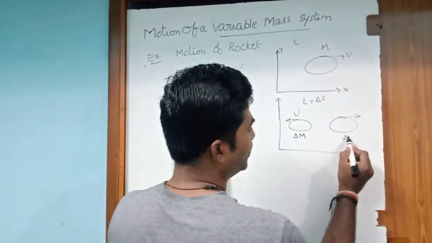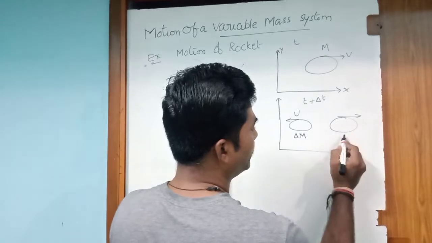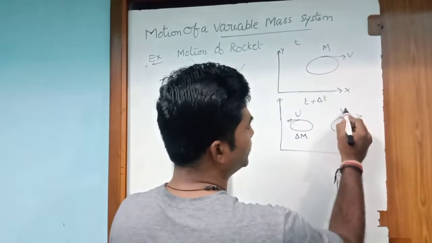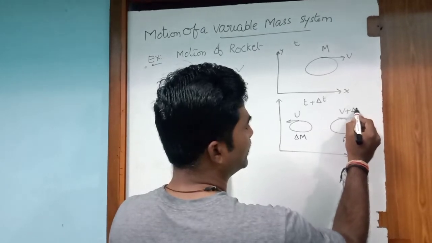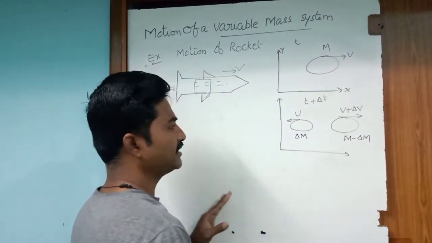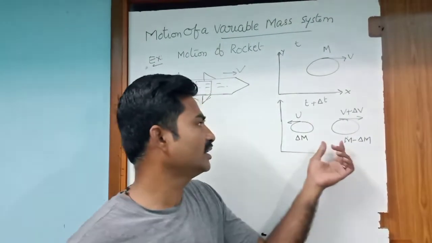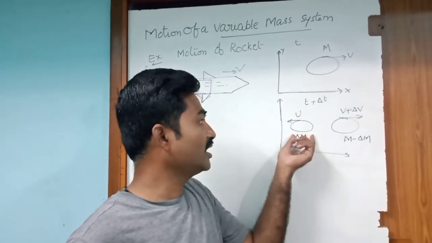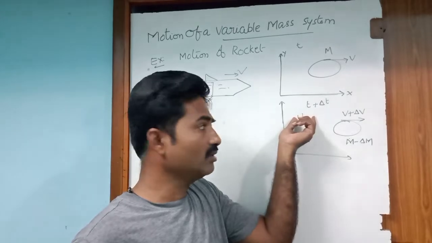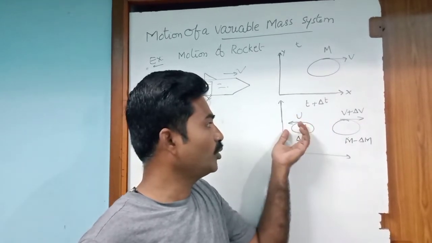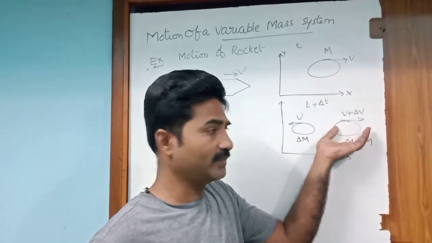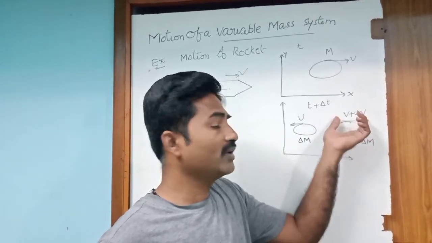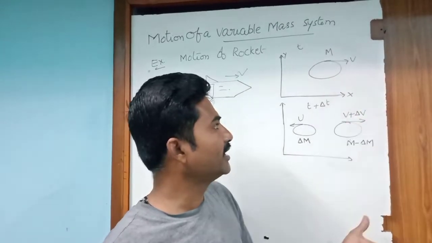The remaining mass of the system is m minus delta m, moving with velocity v plus delta v. Observe this diagram: the system ejected a mass delta m with velocity u, opposite to the direction of the main system, and the main system has remaining mass m minus delta m moving with velocity v plus delta v.